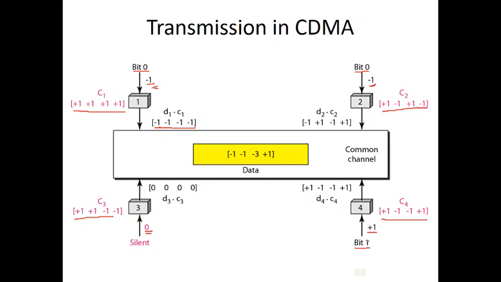Next is device 4. The bit device 4 wants to send is 1, that is why the bit representation is plus 1. Now I multiply with this code: plus 1 minus 1 minus 1 plus 1. So now this is the actual data which is sent from every device.